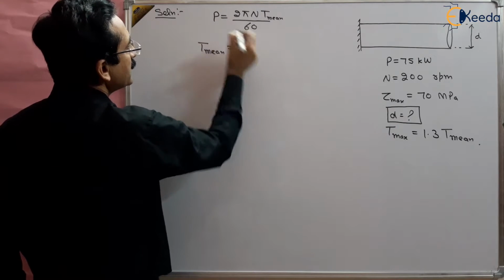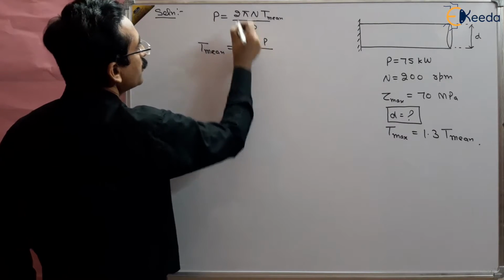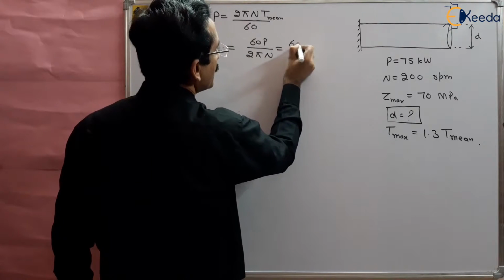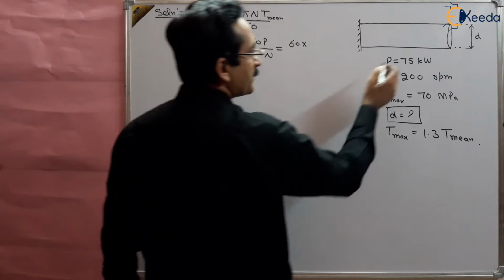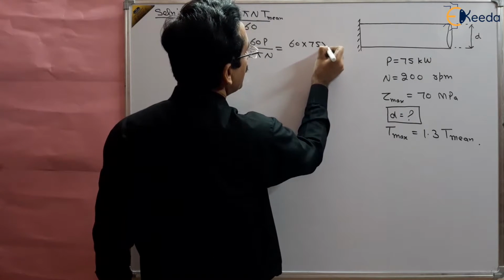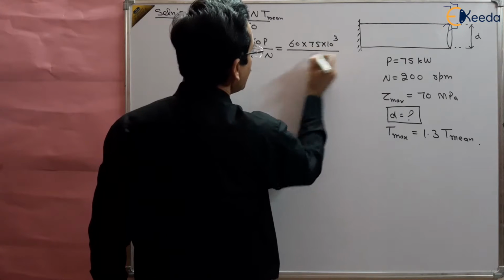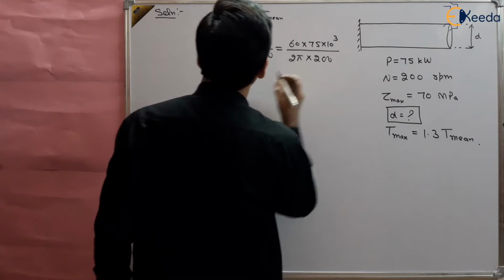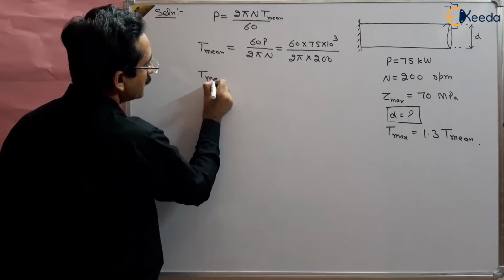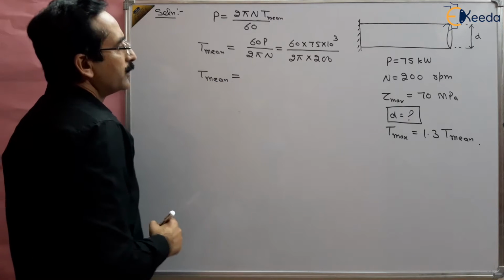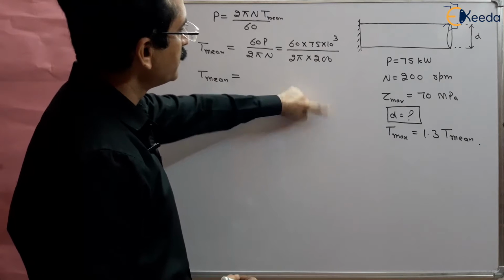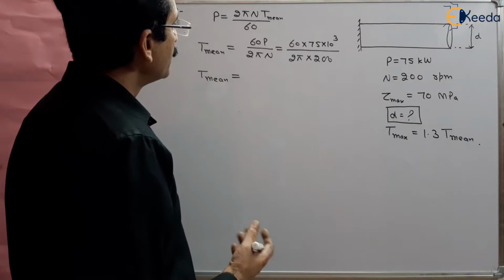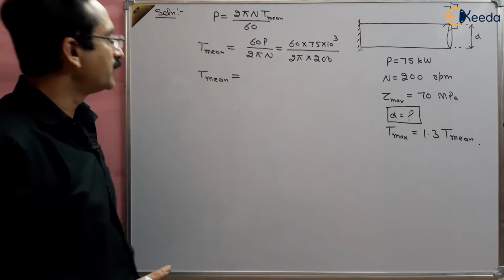T mean will come out to be 60 P by 2 pi N. So this will be 60 multiplied by P, where P is the power, 75 kilowatt. So 75 multiplied by 10 power 3, divided by 2 pi N, where N is the rpm, 200. Solve it for mean torque and you will get the torque in Newton meter, or you can also obtain it in Newton millimeter. It is up to you. So solve it and get the value of mean torque.